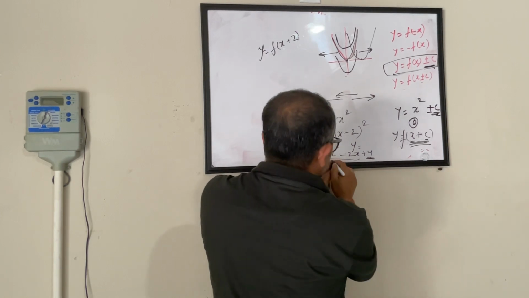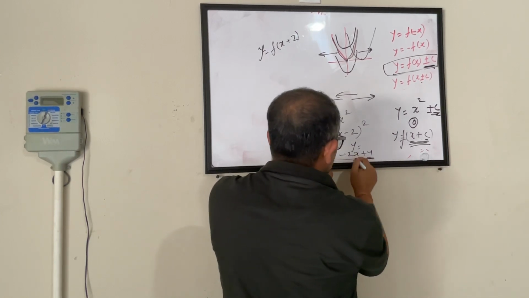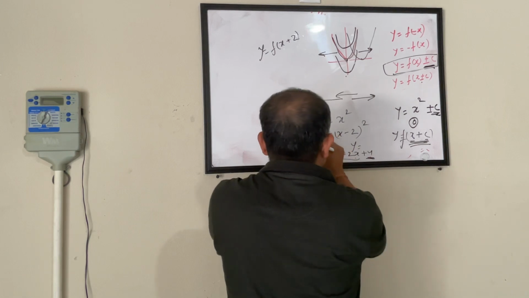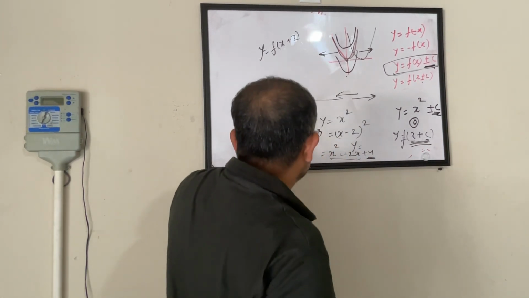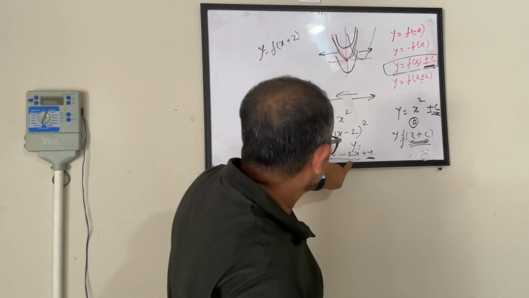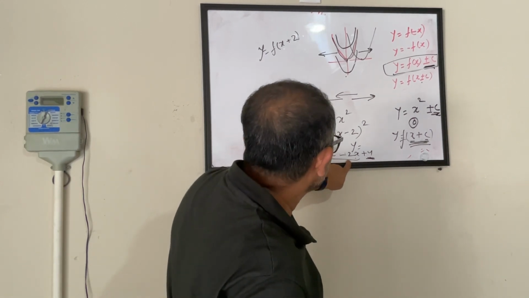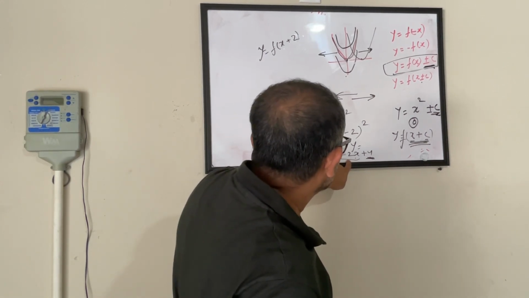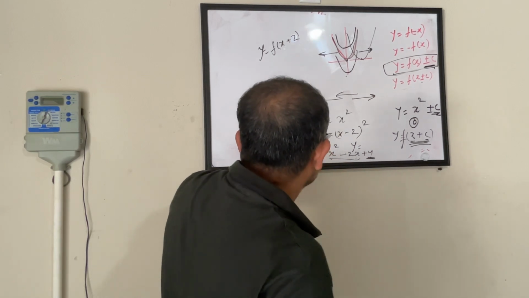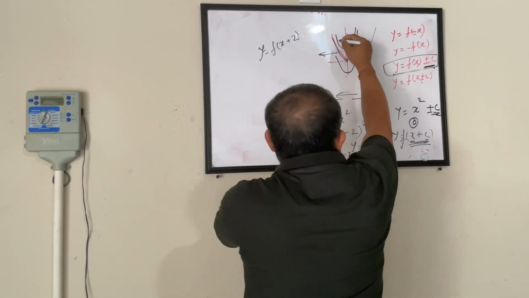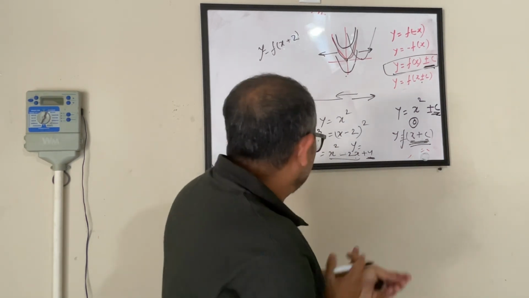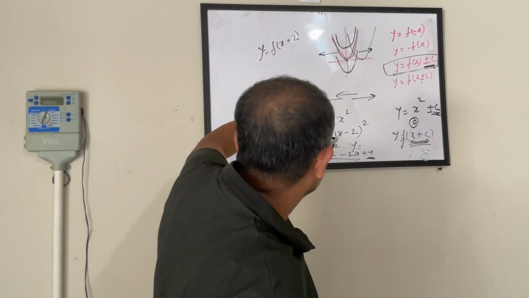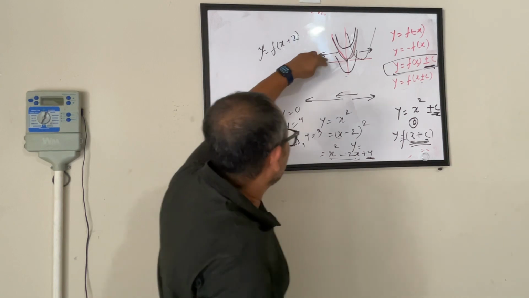Y becomes 1 minus 2 minus 1 plus 1. So y becomes 3. Okay, x is 0, y is 3. Are you missing something here? Alright, okay, fine. Now we are doing it the wrong way. Okay? So here when x is 0,